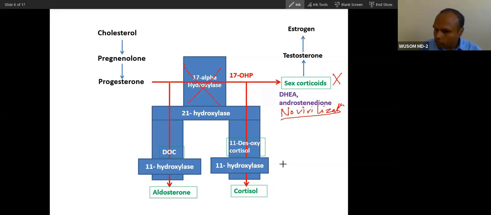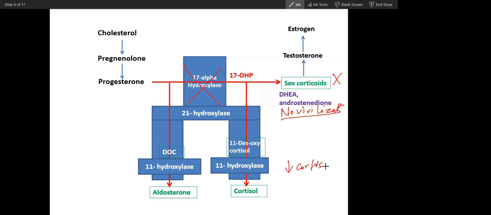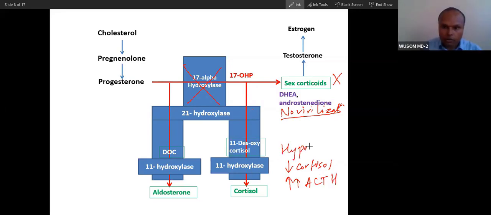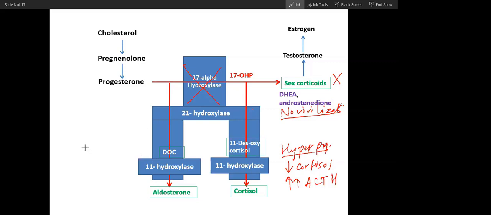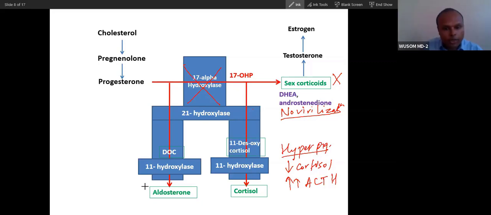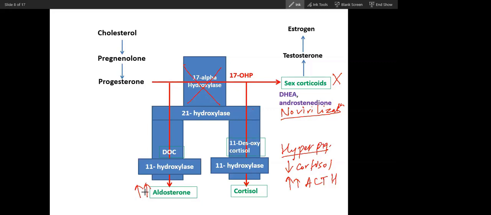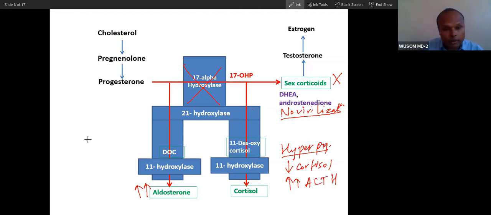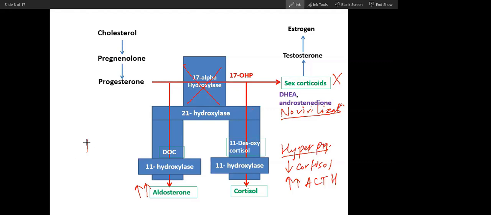No cortisol. That means the ACTH will be high. MSH will be high, leading to hyperpigmentation. Now here aldosterone is high. Aldosterone is high. So what will happen? Hypertension.